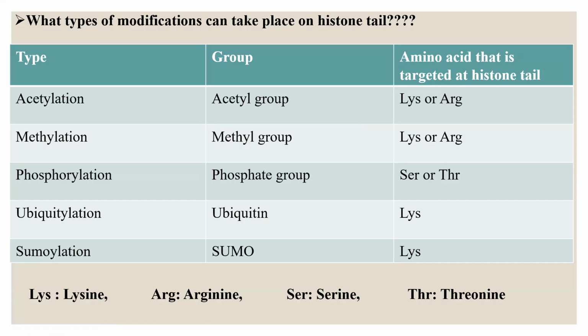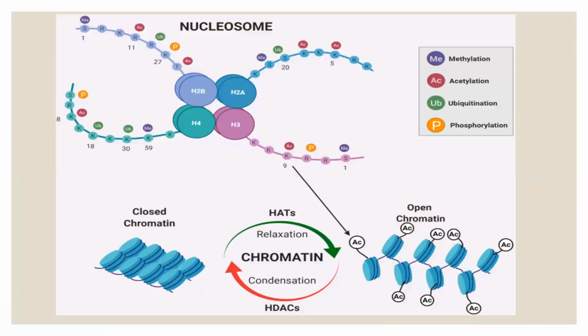So what are the types of modifications that can take place on the histone tail? Addition of an acetyl group will result in acetylation. Likewise, there will be methylation, phosphorylation, ubiquitination, and sumoylation. Again, here is an example where we see a histone octamer and the N-terminal tail, where there are these arginine and lysine residues, where there will be addition of these groups, that is methyl, acetyl, likewise.